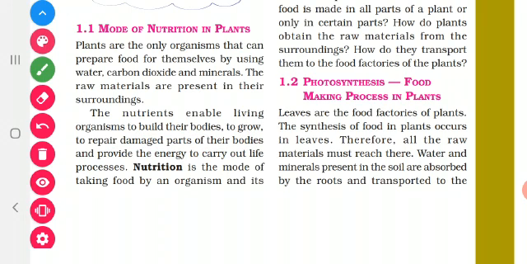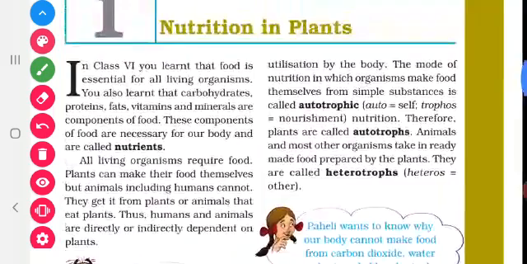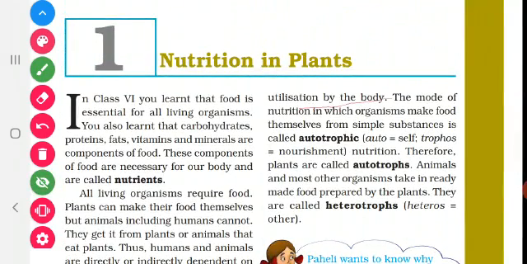Okay. Now, let us see what is meant by nutrition. So, underline the definition for nutrition. Nutrition is the mode of taking food by an organism and its utilization by the body. So, what is meant by nutrition? It is the mode of how an organism takes food and how it is utilized by the body. Now, we are going to classify this nutrition into two. First one is autotrophic nutrition. Second one is heterotrophic nutrition.